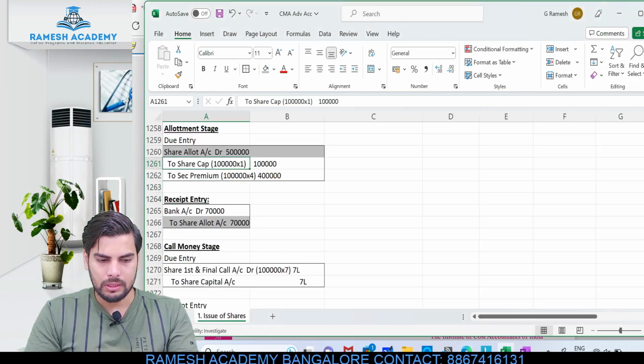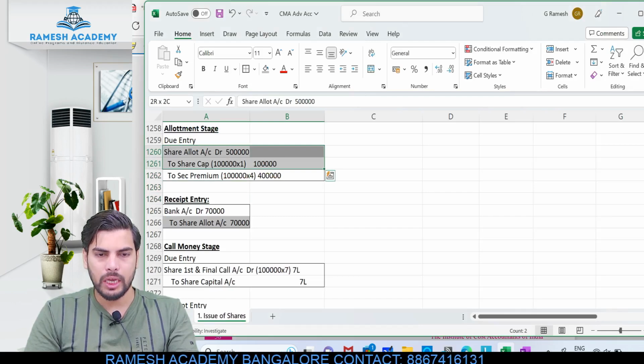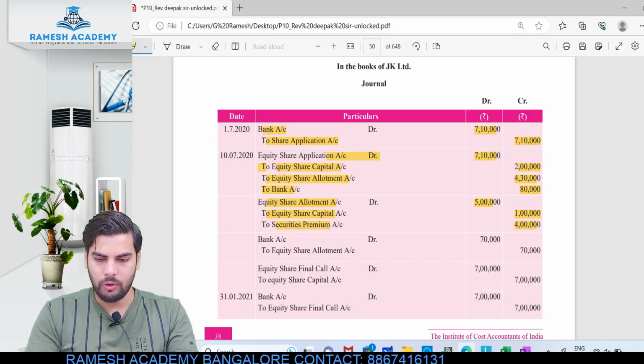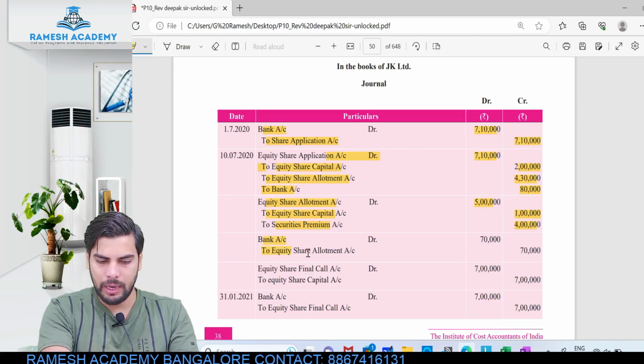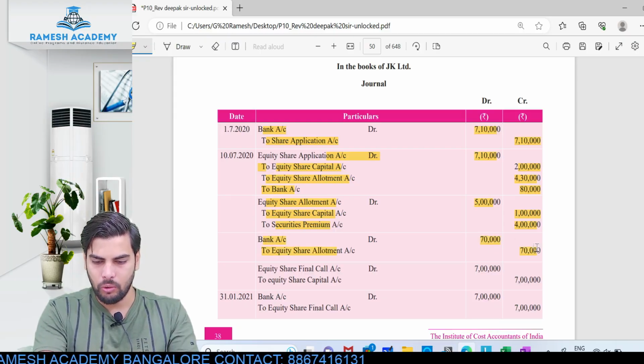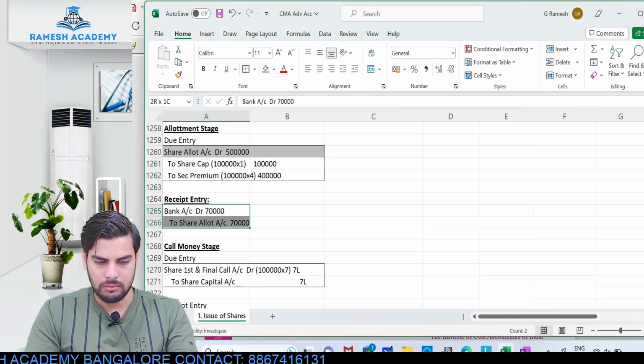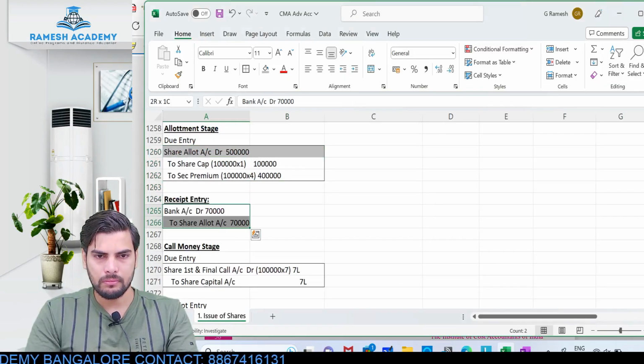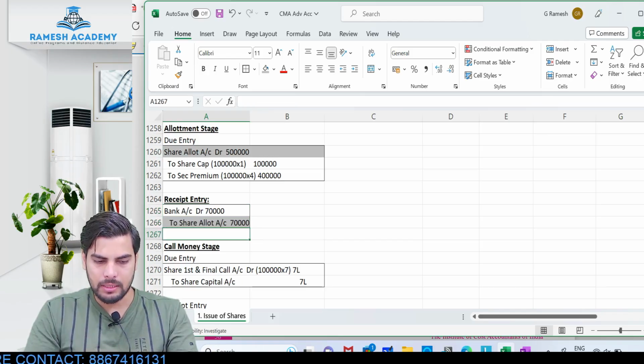Clear? Look at this. Share allotment account debit to share capital 1 lakh, to securities premium 4 lakh. Same entry. And when we actually receive, bank account debit to share allotment only 70,000. Clear? So only 70,000 is what we'll be receiving. The remaining is already adjusted from the excess application.